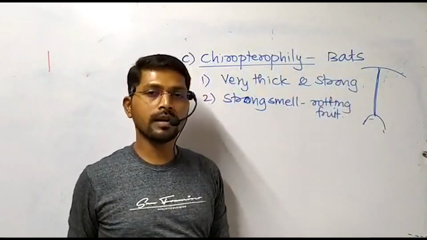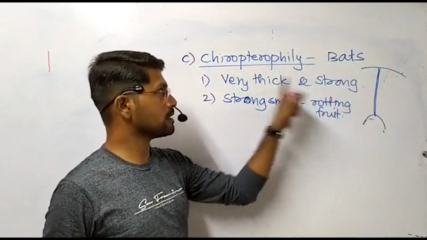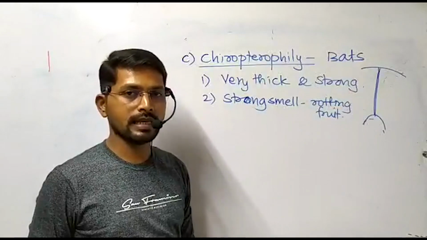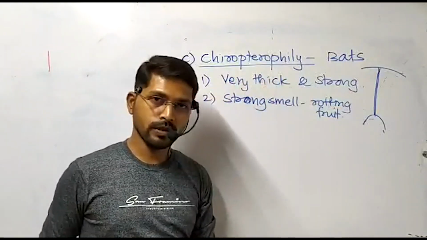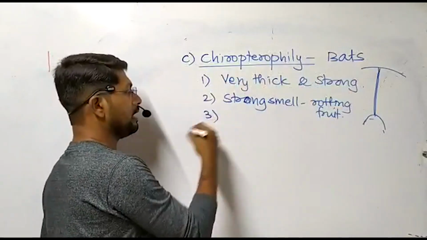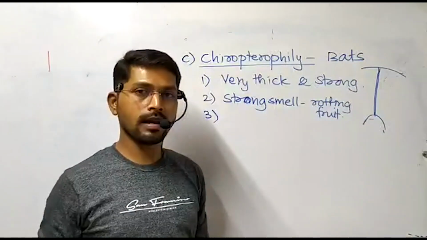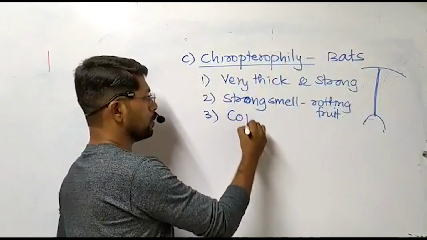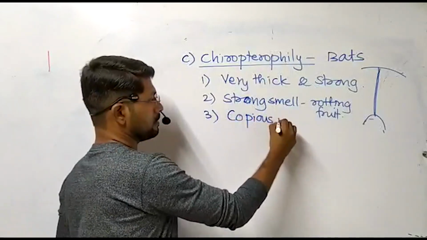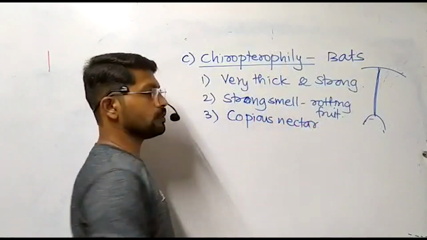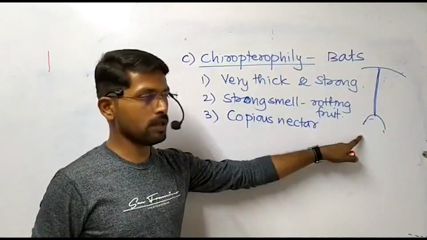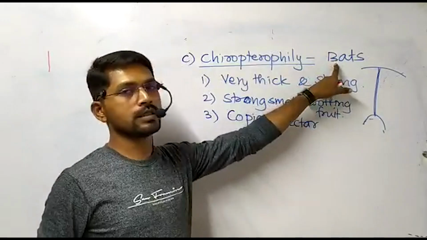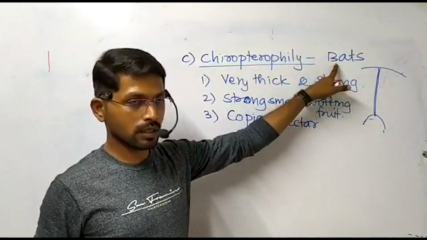Now this rotting fruit-like smell which is produced by these flowers showing Cheiropterophily is important to attract the bats for pollination. Here the nectar is produced in far larger amounts, what we call copious nectar, because the feeding animal on the nectar is not an insect, not a bird, but a bat.